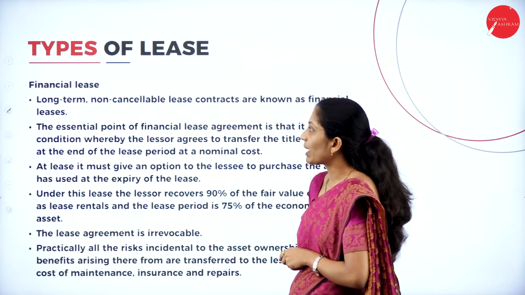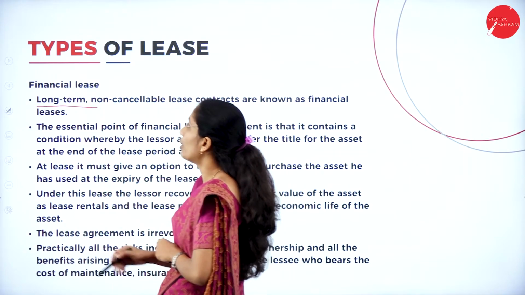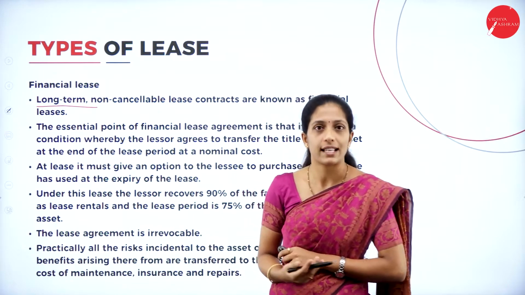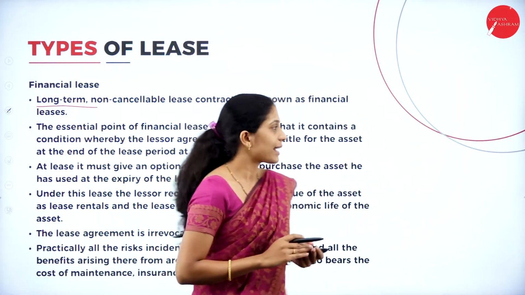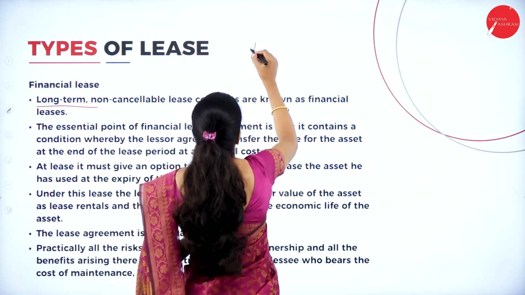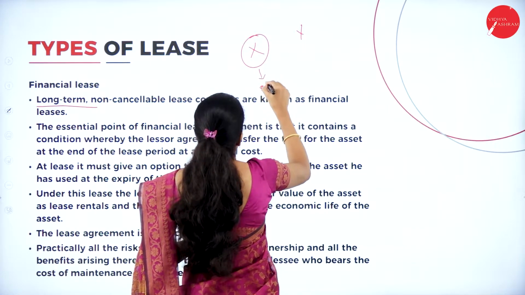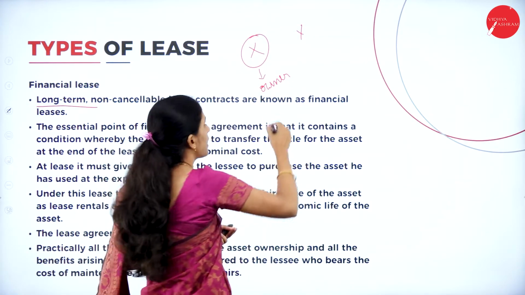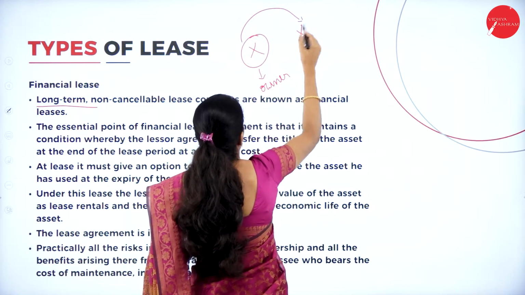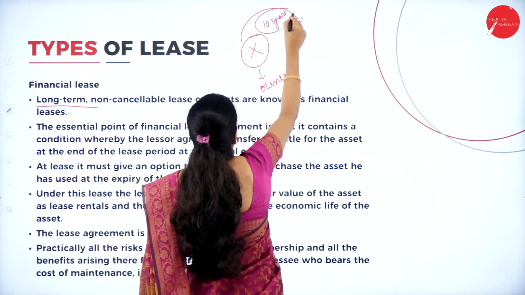Now we shall see one by one. What is this financial lease? Financial lease is a long term as well as non-cancelable lease. Now what do you mean by lease? Here, for example, there are two parties, X and Y. Now X is the owner of the asset. X will provide the asset to Y for a certain period of time, for example, 10 years.